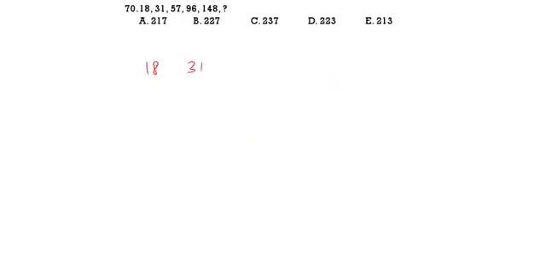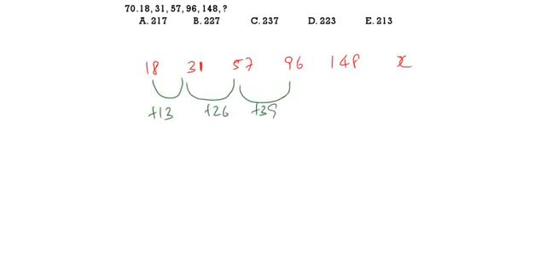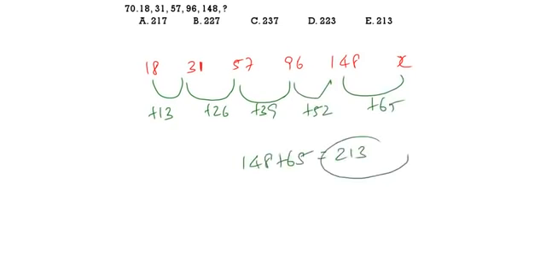18, 31, 57, 96, 148, question mark. 18 to become 31 is plus 13. This is 26. This one will be 39. So multiples of 13. This is 52. This is 65. So 148 plus 65 is 213. So 213 will be our final answer, which means option 5 is the correct answer.